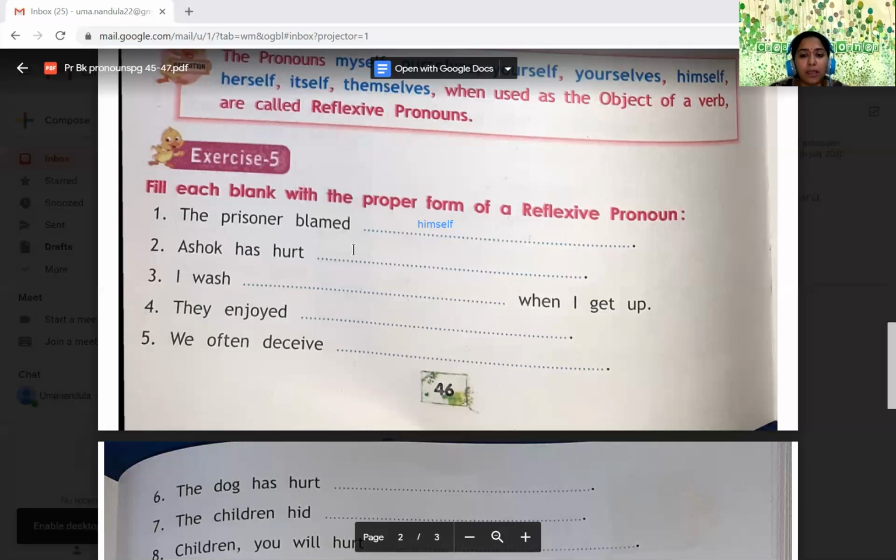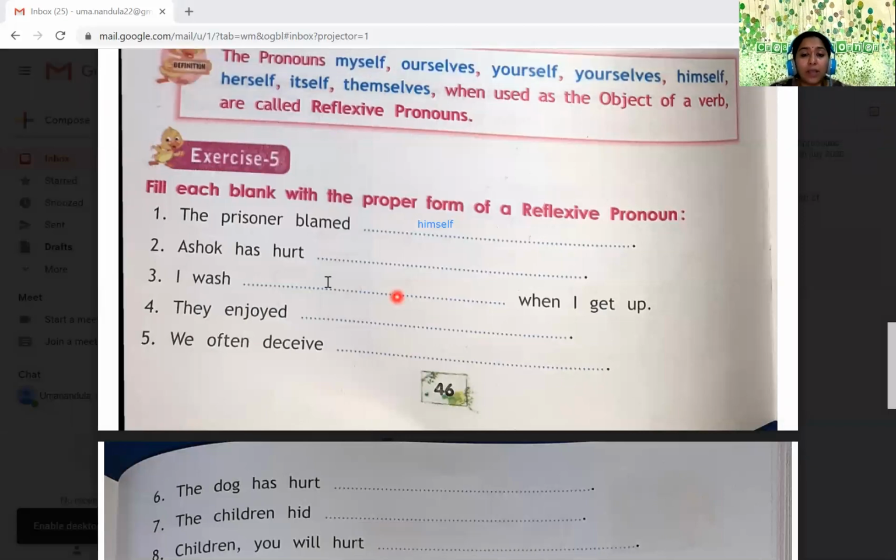Ashok is a boy, so definitely you will get himself there. Ashok has hurt himself. H-I-M-S-E-L-F, himself, right? Then, I wash dash when I get up. I becomes the reflection image of I, which is myself. So I wash myself when I get up.